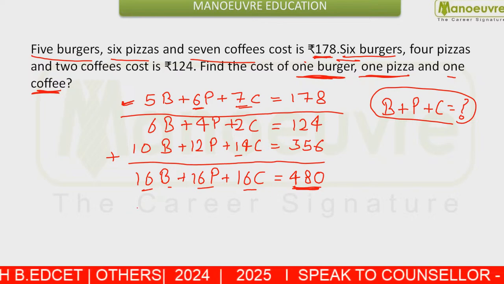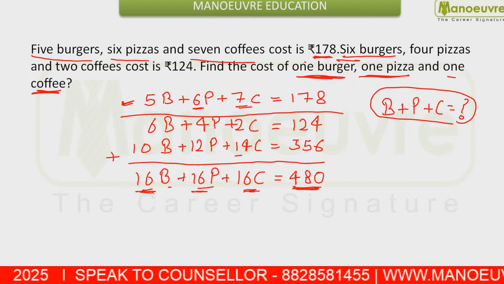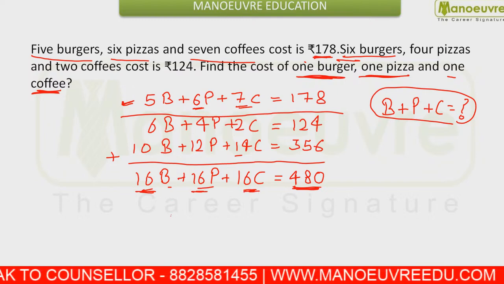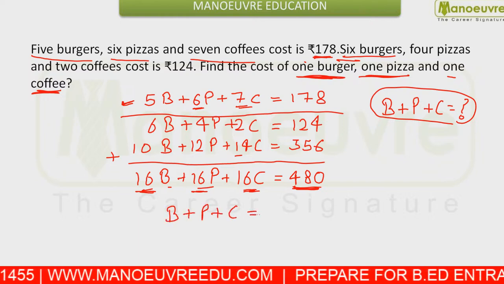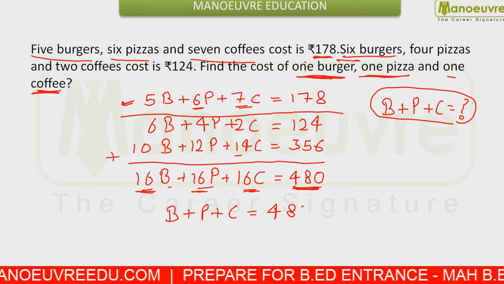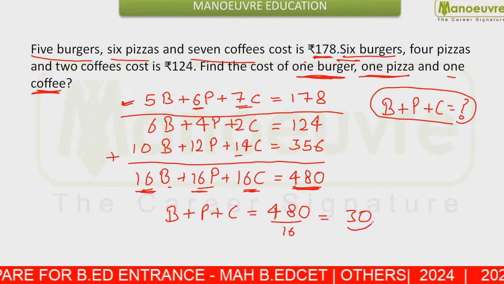So I can take out the common factor. I have the value of 16 burgers, 16 pizzas and 16 coffees. I can take out 16 common and write burger plus pizza plus coffee is going to cost what? This is going to cost you 480 by 16. So you can say your answer should be 30 rupees.